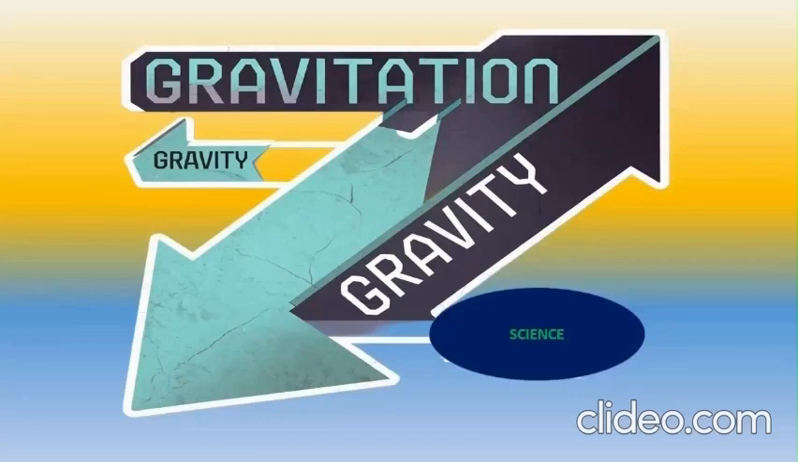What is gravitation? We all know that an object falls down towards the earth because of gravitation. Does it mean that only the earth has gravity? No. The universal law of gravitation states that every object in the universe attracts each other.